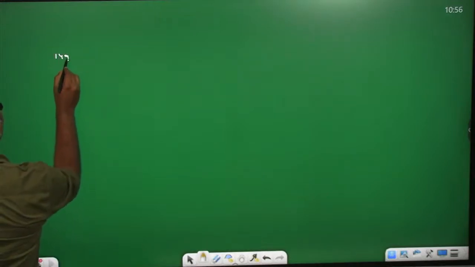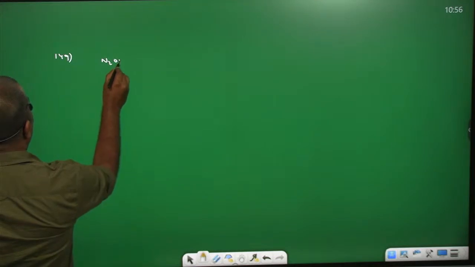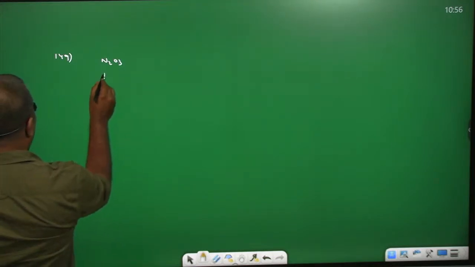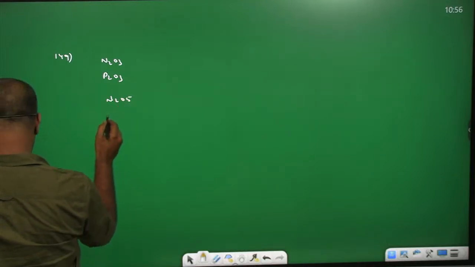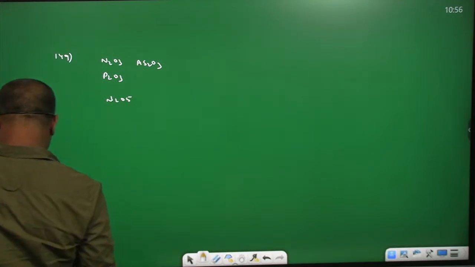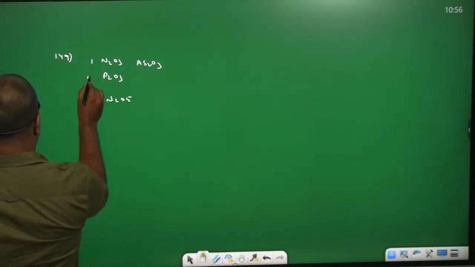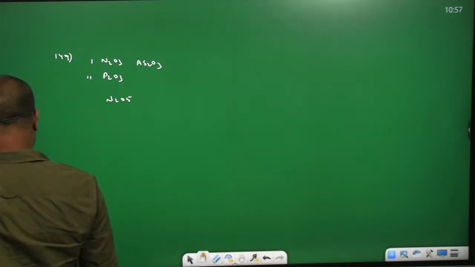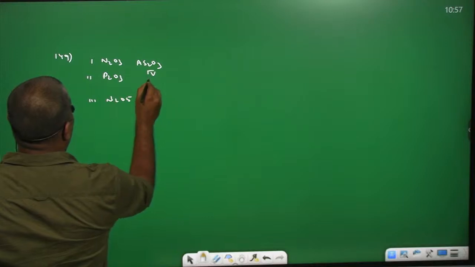Question number 149, you can see, guys. The nitrogen N2O3, P2O3 trioxides are given, N2O5 and As2O3 we have. N2O3 is given 1, P2O3 given 2, N2O5 given 3, As2O3 given 4.